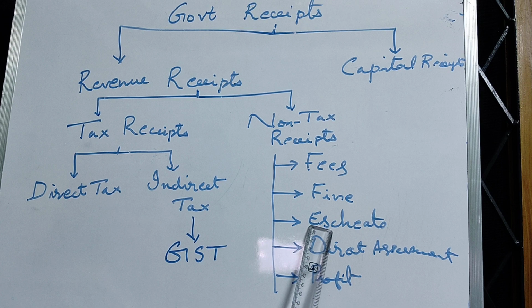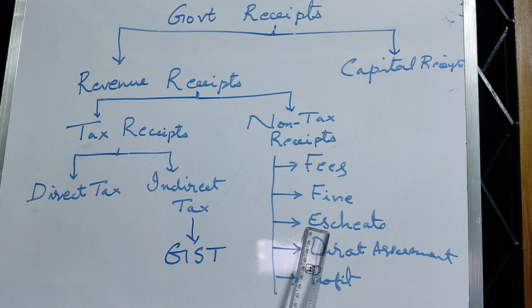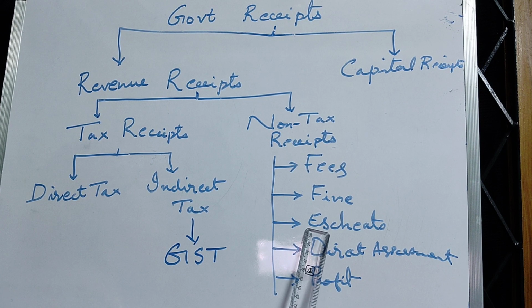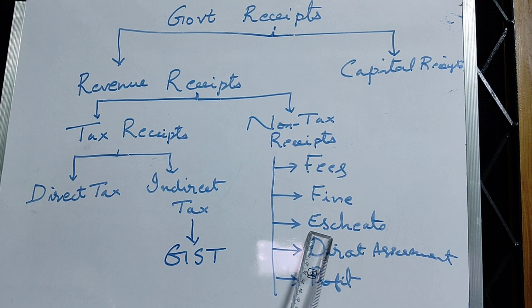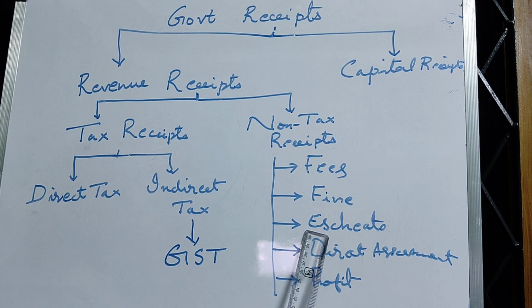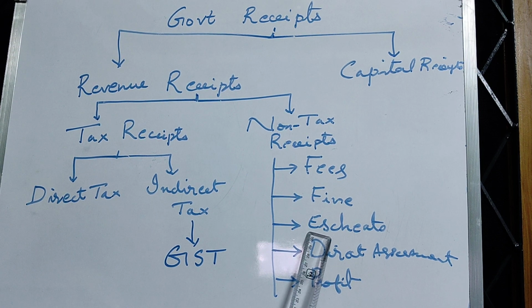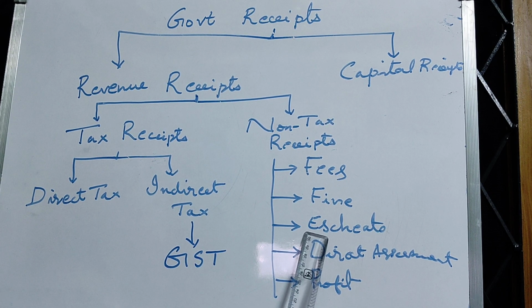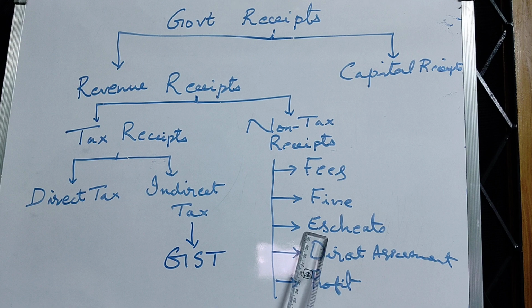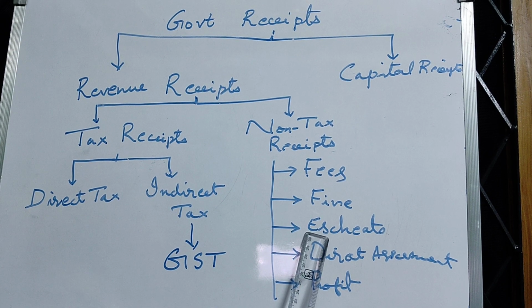It so happens that some people die without leaving a legal heir, or a legal document is also not put by the people. No will is prepared by the people and no legal heir to that person also. In such a situation, that property of that particular person will be taken over by the government. It will become government's property. The property of those people who die without leaving a legal heir or without leaving a proper will for their property, in such a case, that property will become government's property.